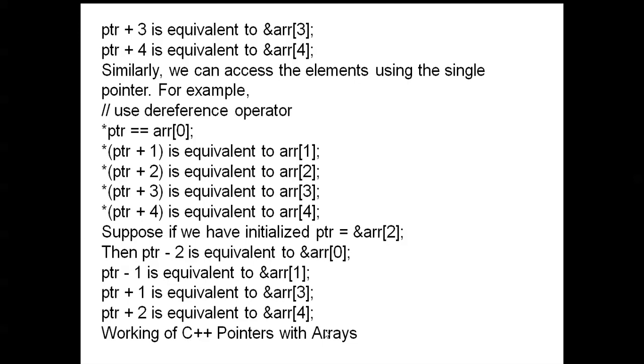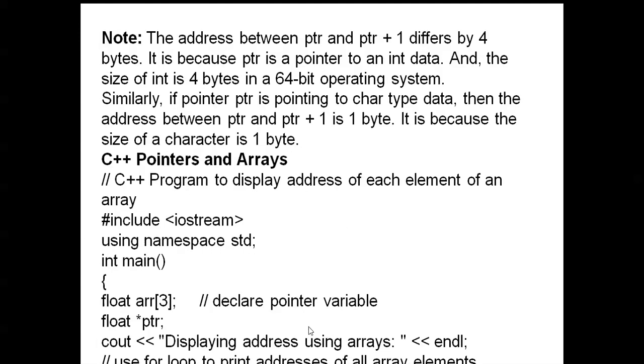Working of C++ pointers with arrays. You can see here, note that the addresses of ptr and ptr + 1 differ by 4 bytes. Why? What is the integer data type? The size of the integer data type is 4 bytes. It is because ptr is a pointer to an int data type and the size of int is 4 bytes in a 64-bit operating system.